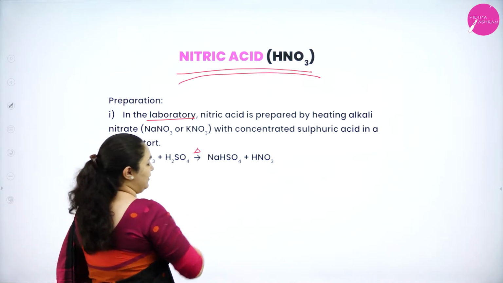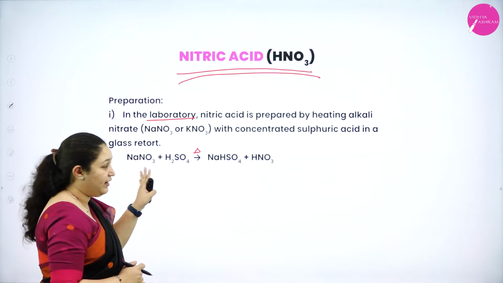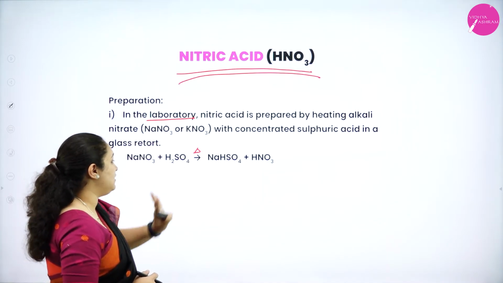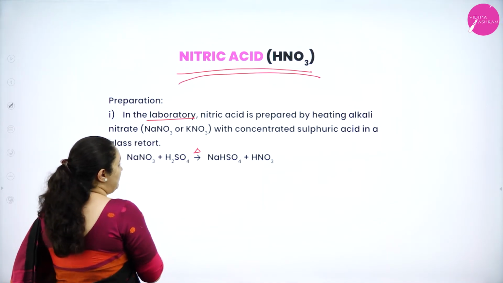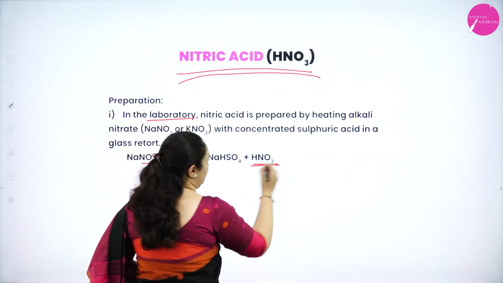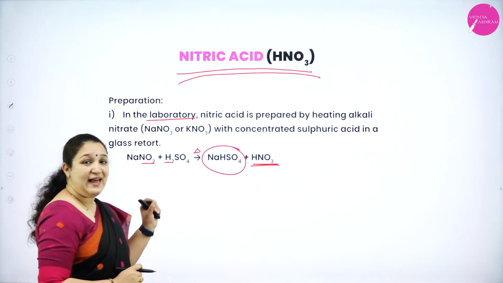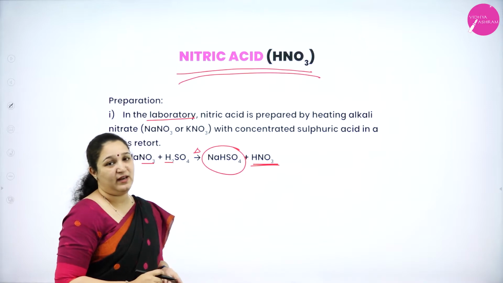When it is heated, H+ ion with NO3- will form nitric acid and NaHSO4 will be formed. This is the laboratory method of preparation of nitric acid.